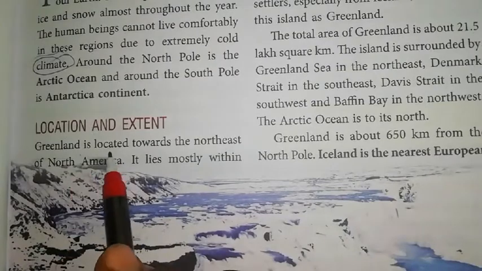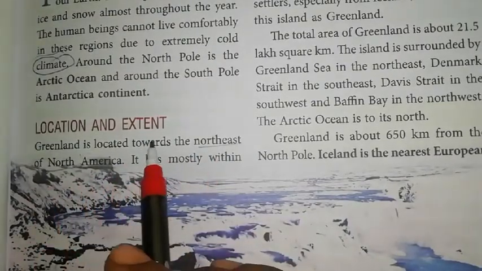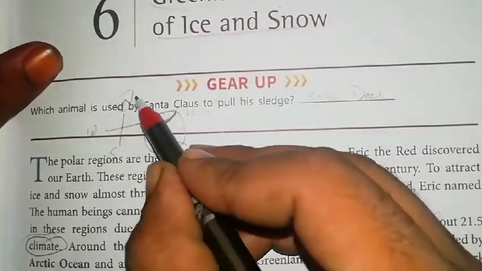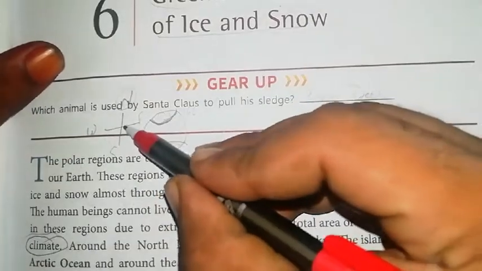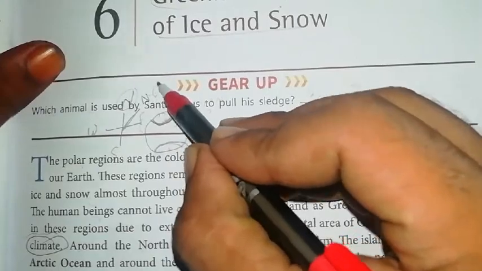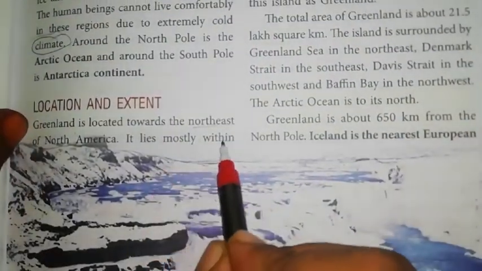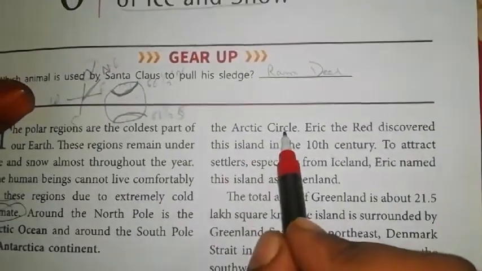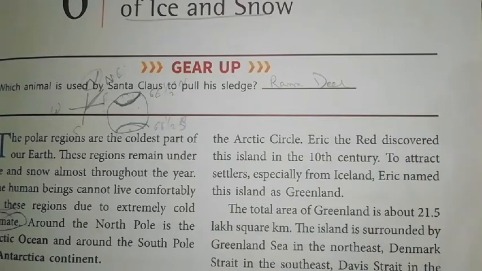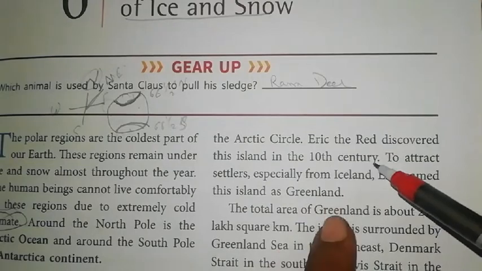So Greenland is located towards the northeast of North America. Which direction is northeast? Look, this is the north and this is the east. So the direction in between these two directions is called the northeast direction. Now it lies mostly within the Arctic Circle, means मैक्सिमम पार्ट कहाँ पर है? आर्कटिक सर्किल के अंदर.